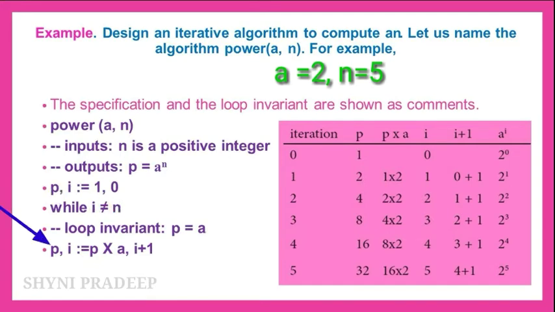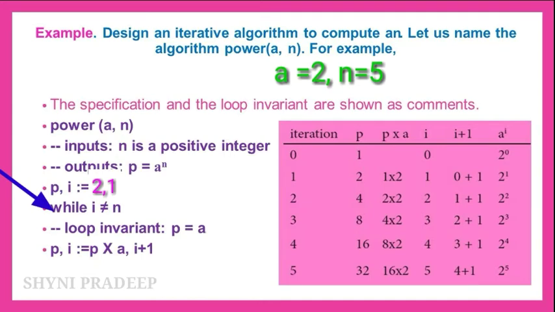p comma i is equal to p into a, i plus 1. p is equal to p into a: what is the value of p? 1, and what is the value of a? 2. So 1 into 2 is 2. So now the p value is 2. After that, i is equal to i plus 1: what is the value of i? 0. 0 plus 1 is equal to 1. So p is 2 and i is 1 now. Okay, next, again check the condition.